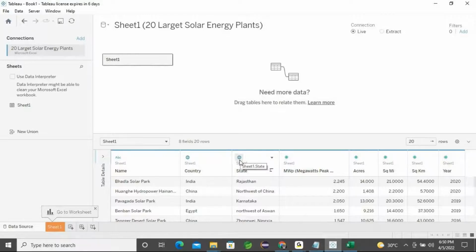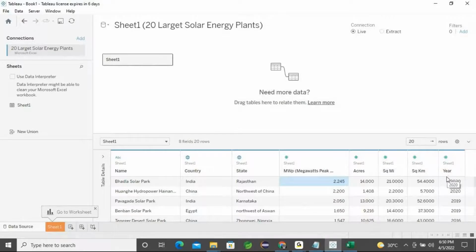So make sure these two columns are under the globe format. Then the megawatts, from the production, 2445, is in the number section as a measure. Similarly you can see the others: acres, square meters, square kilometers, and years.